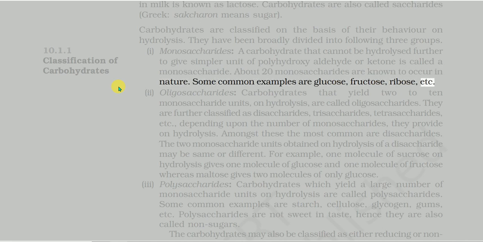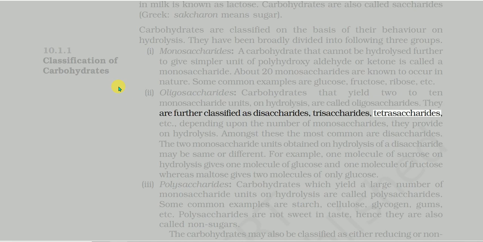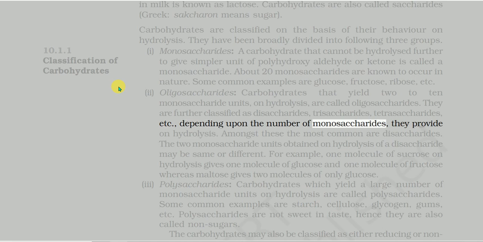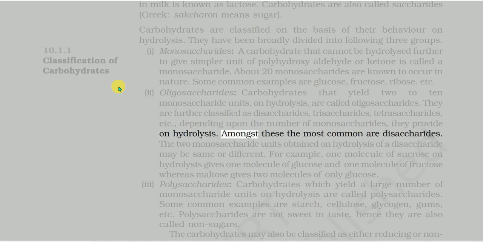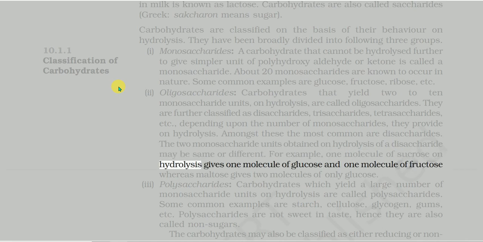2. Oligosaccharides. Carbohydrates that yield 2 to 10 monosaccharide units on hydrolysis are called oligosaccharides. They are further classified as disaccharides, trisaccharides, tetrasaccharides, etc., depending upon the number of monosaccharides they provide on hydrolysis. Amongst these, the most common are disaccharides. The two monosaccharide units obtained on hydrolysis of a disaccharide may be same or different. For example, 1 molecule of sucrose on hydrolysis gives 1 molecule of glucose and 1 molecule of fructose, whereas maltose gives 2 molecules of only glucose.